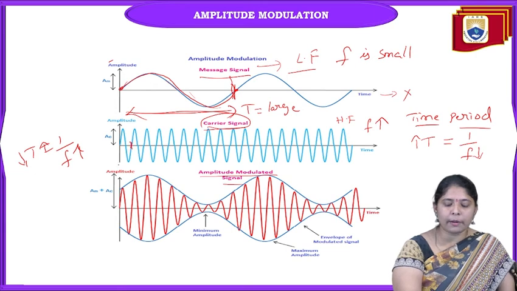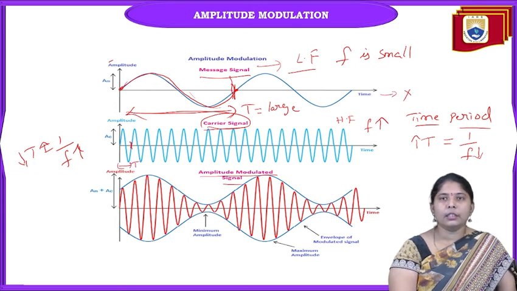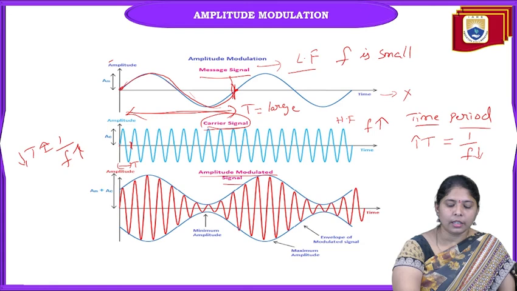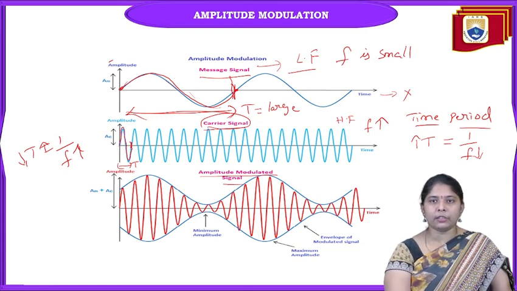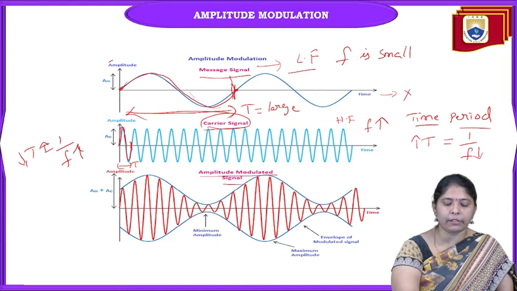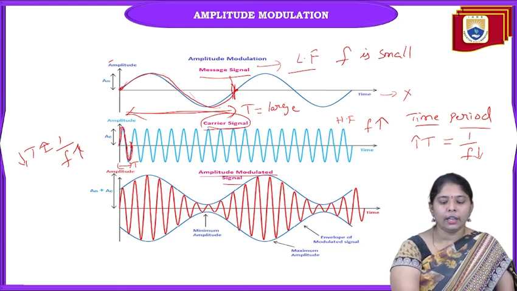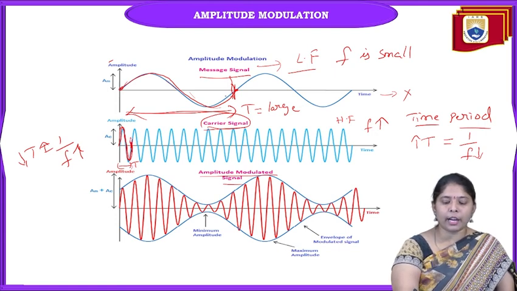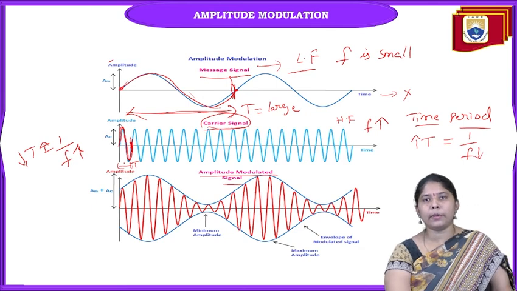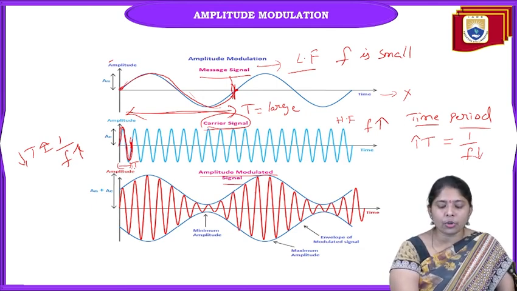So this is the time period of the carrier signal, and it is very small. It is the time taken to complete one oscillation, one positive cycle and one negative cycle. If you compare the time period of the message and the time period of the carrier, we are clearly showing that the time period of the carrier is very small.